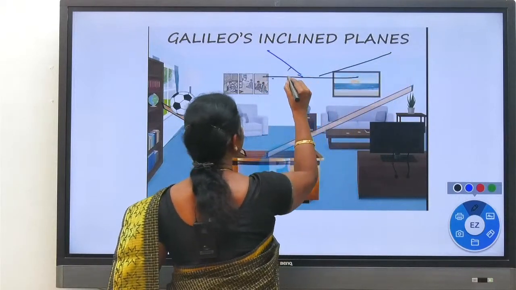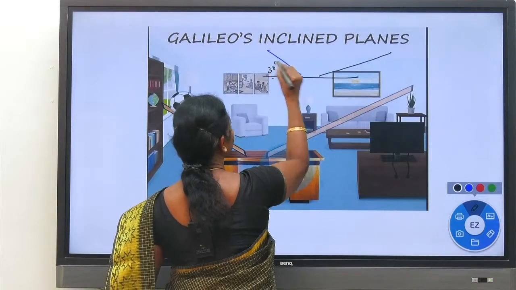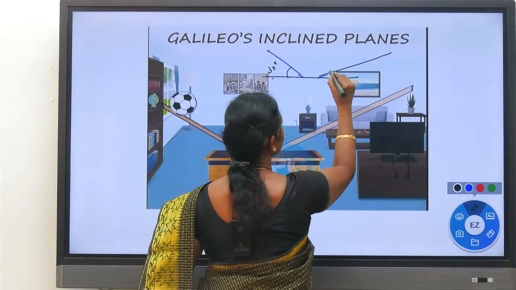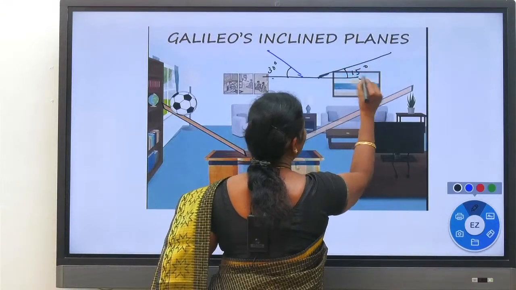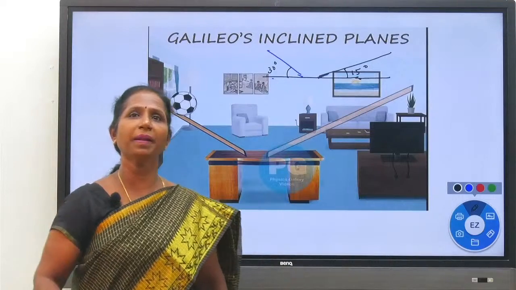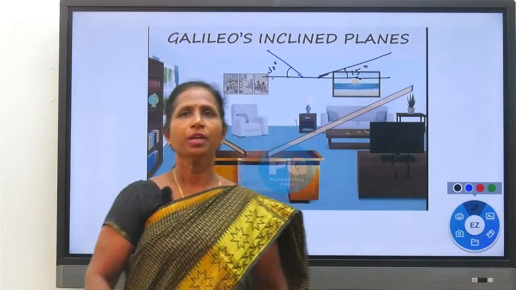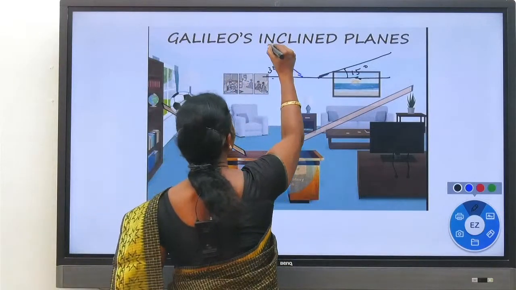The angle of inclination has no change, 30 degrees. Here the angle of inclination is further reduced. So when you reduce it to, say for example, 15 degrees, the angle of inclination of the second inclined plane is further reduced to 15 degrees. Now, what happens? The ball is rolling down.